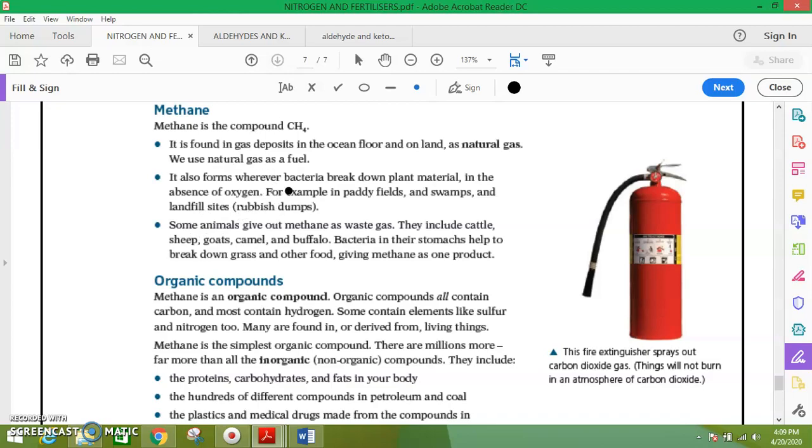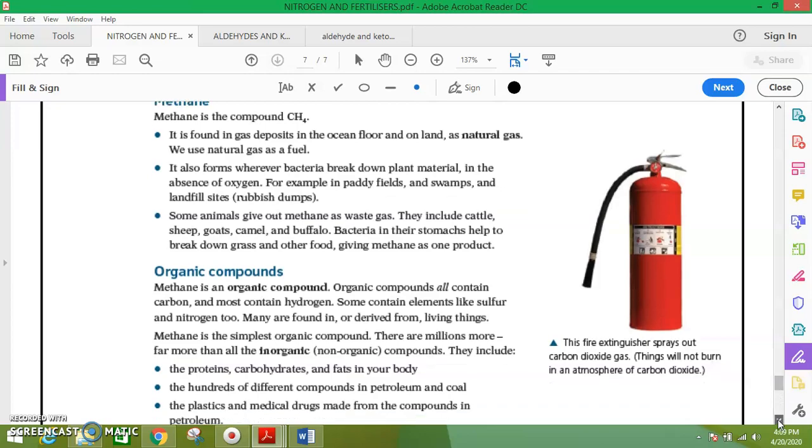We get carbon and hydrogen, and this is called methane, CH4. Some animals give out methane as a waste gas. They include cattle, sheep, goats, camels and buffalo. Bacteria in their stomachs help to break down grass and other foods, giving methane as one of the products. So these 3 points are sources of methane.